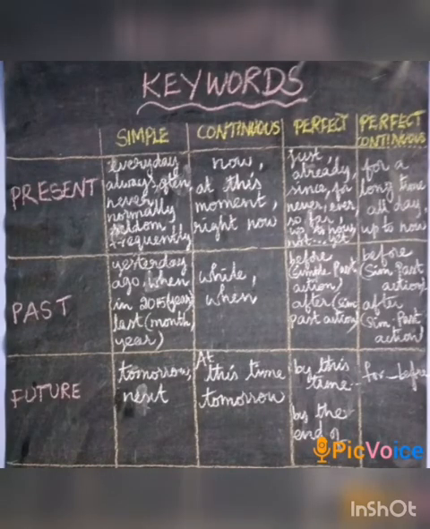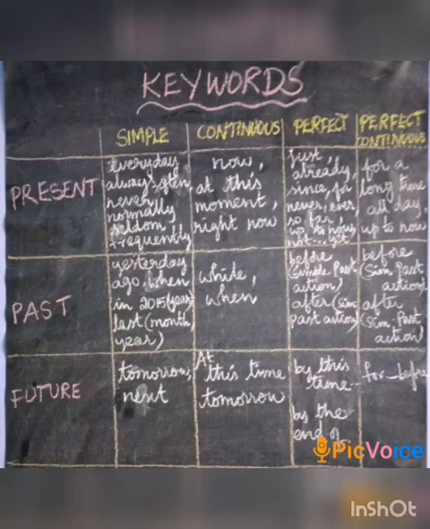Keywords will help you identify the tense easily. Now I'll give you some keywords for all tenses. Simple present: every day, always, often, never, normally, seldom, and frequently. Present continuous: now, at this moment, right now.